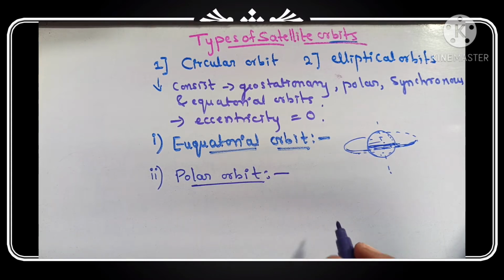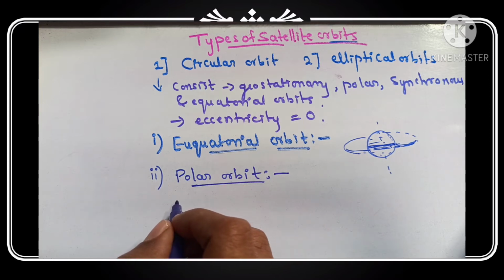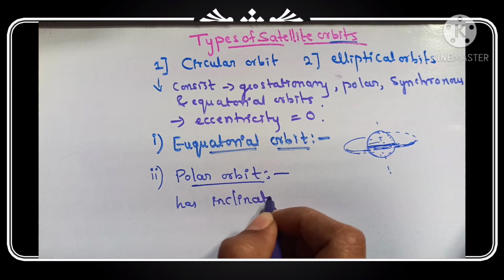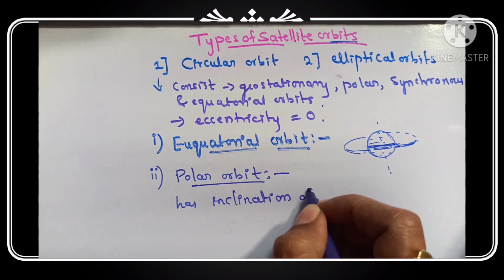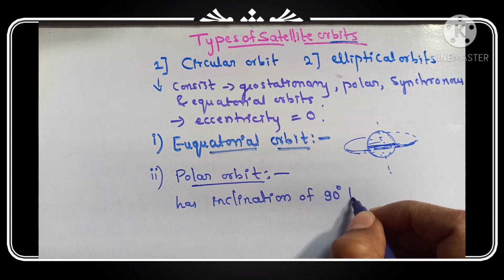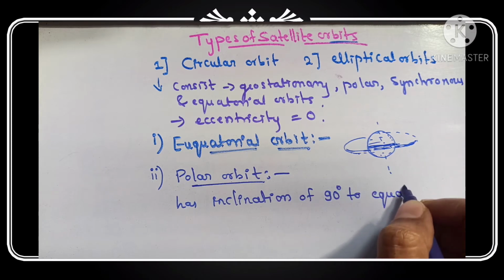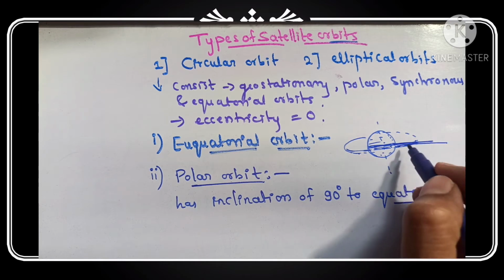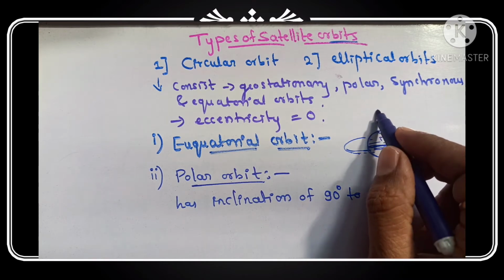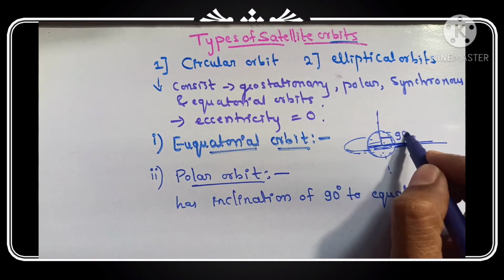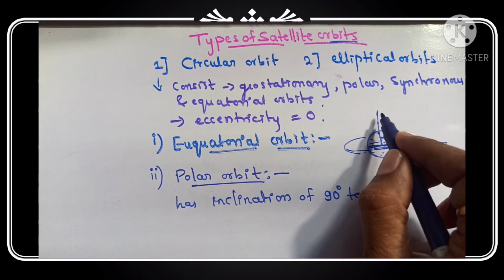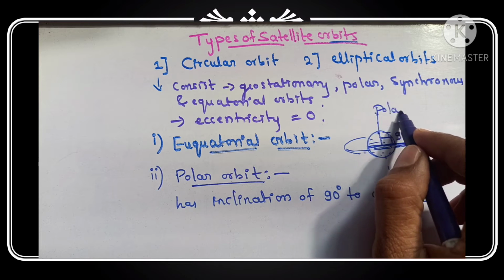The polar orbit has an inclination of 90 degrees to the equator. See, this is the equator, and 90 degrees to it means this is polar. For this equator, if the inclination is 90 degrees, this is the polar orbit.